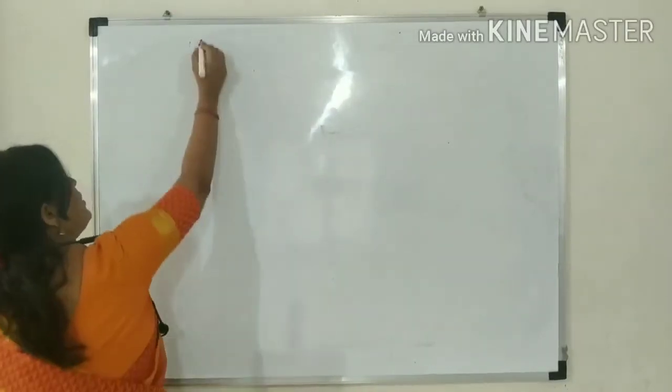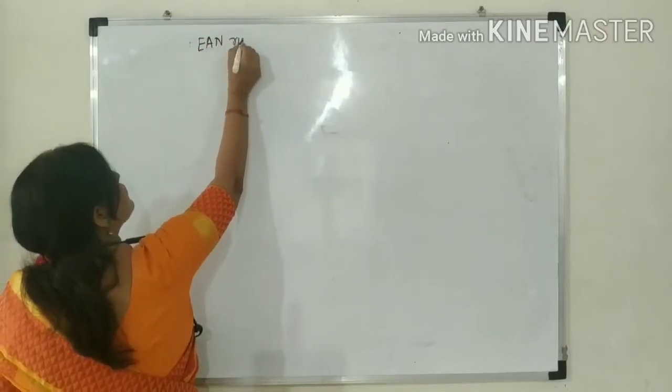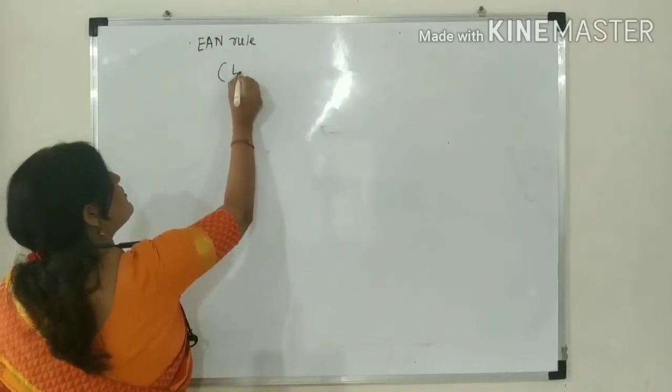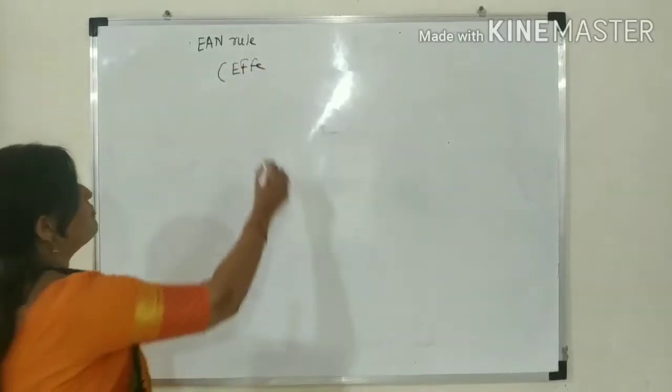The next concept is the EAN rule. Its long form is effective atomic number.